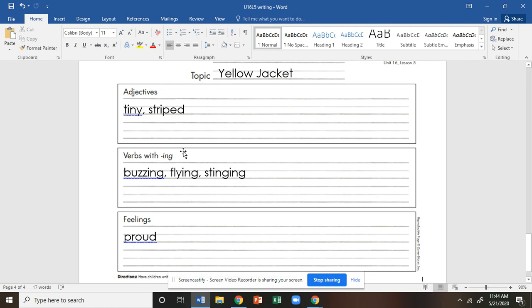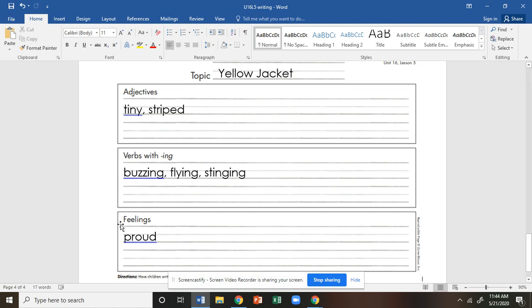My next box is verbs with ing. So these are things that my topic, the yellow jacket, can do. We have to make sure we have ing at the end of them. So I picked the verbs buzzing. You see the ing at the end. Flying, the ing at the end. Or the last one, stinging. Those are all things that my topic, a yellow jacket, can do. All right.